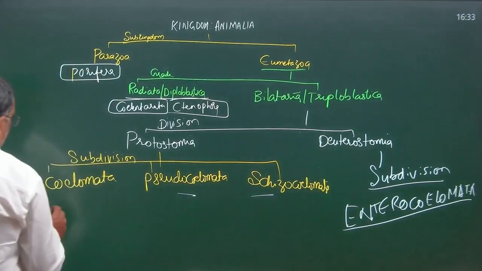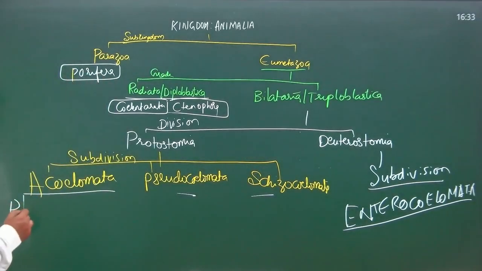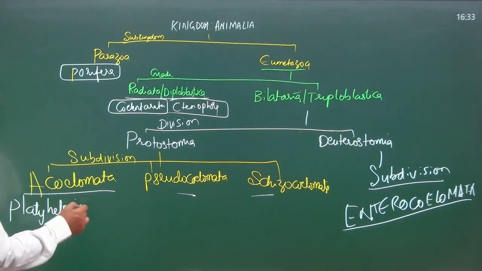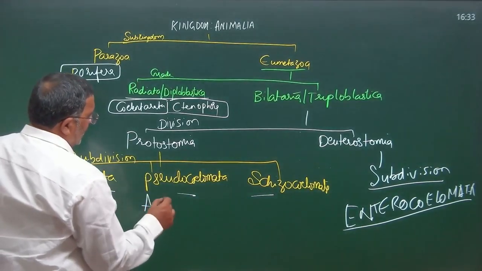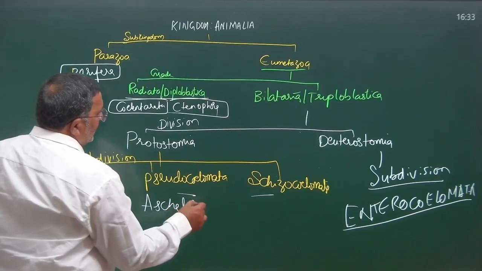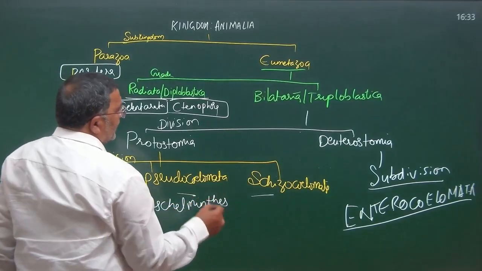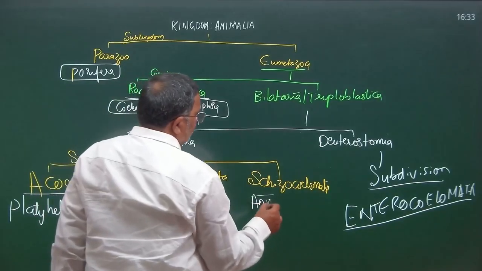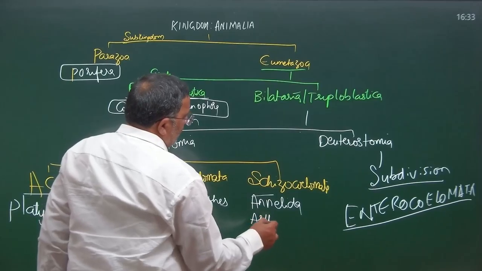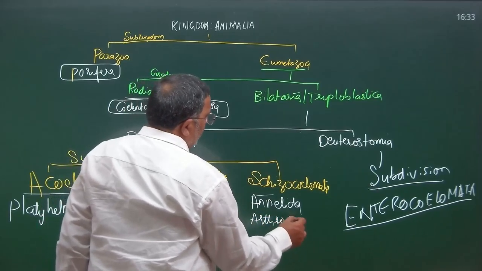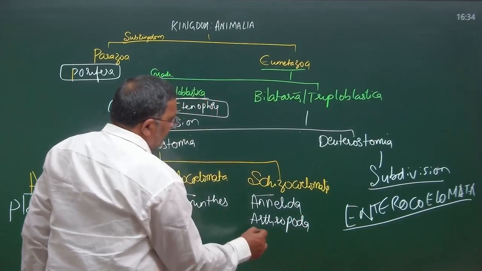And let me write about Acoelomata: phylum Platyhelminthes. Pseudocoelomata: phylum Aschelminthes. Schizocoelomata: Annelida, Arthropoda and Mollusca.